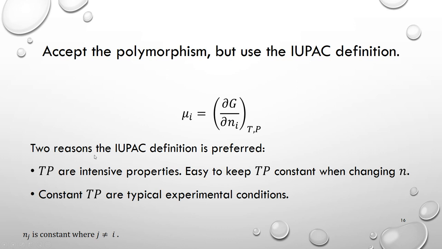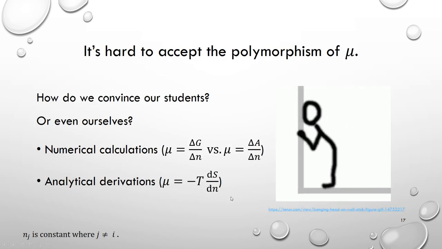Two reasons. One is that temperature and pressure are intensive properties. It's fairly easy to keep the temperature and pressure constant while we just change the amount of the chemical. Another reason is more practical. It's easier to have constant temperature and pressure condition when we do chemical or physical experiments. Again, I understand it's very hard to accept the polymorphism of the chemical potential. But how do we convince our students that the chemical potential can be expressed in different forms? Or how can we convince ourselves?